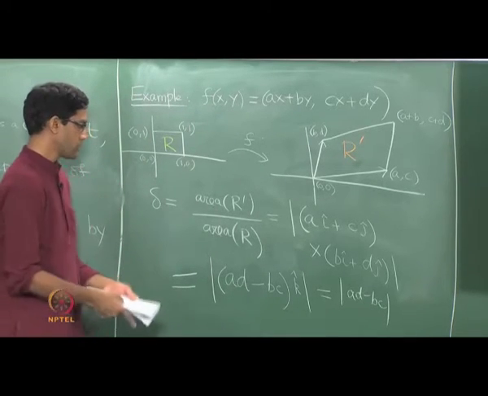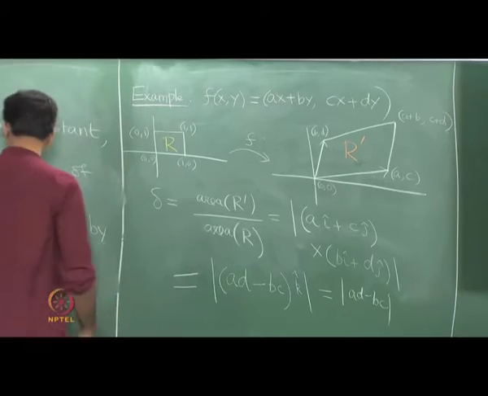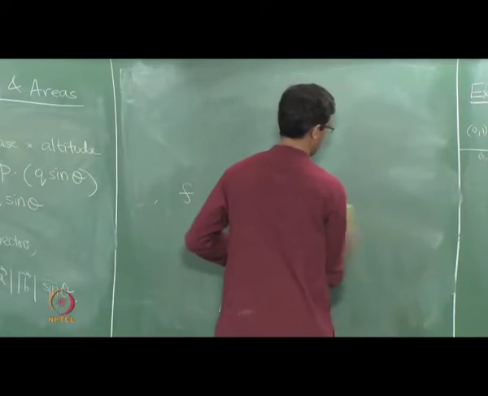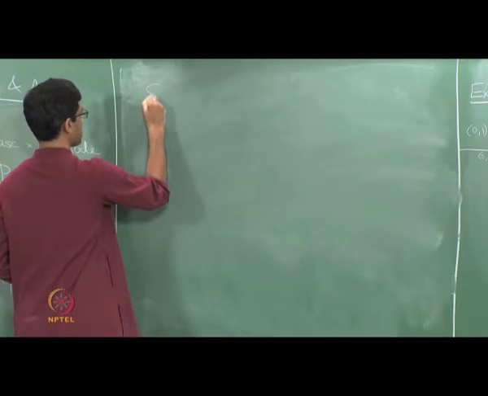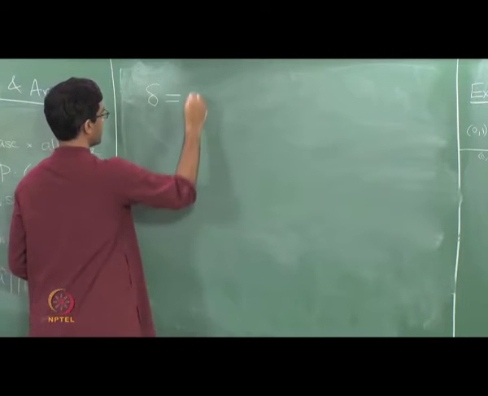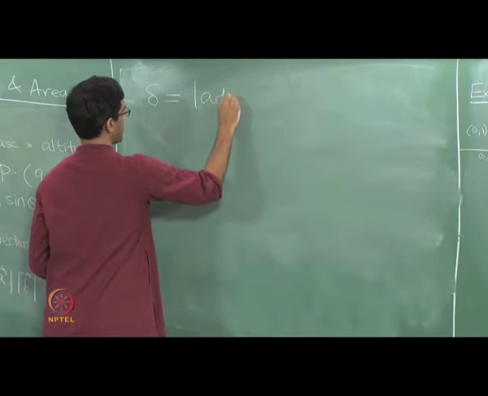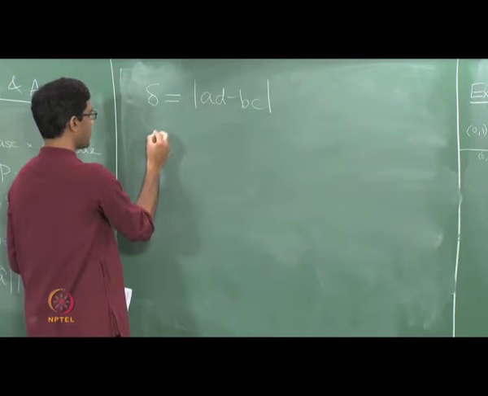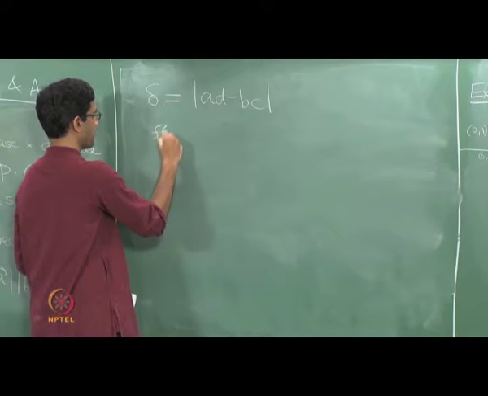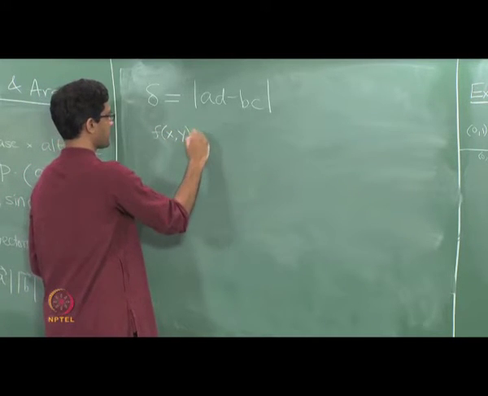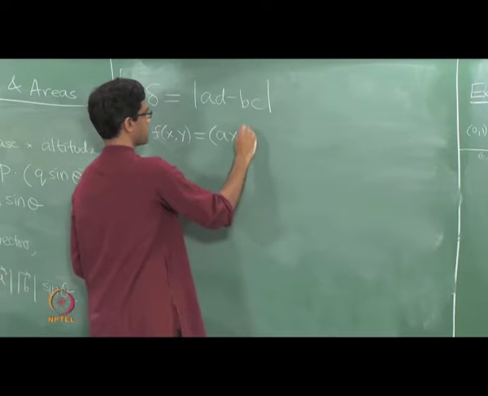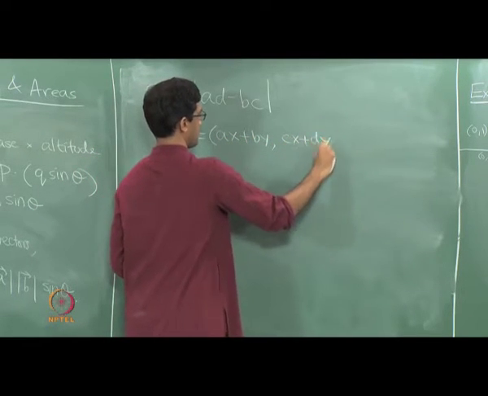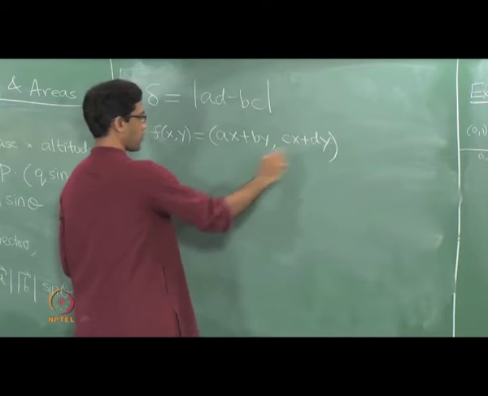Okay. So what does this mean? Well, this just says that this dilation factor, so here is the conclusion, the area dilation factor delta is nothing but the absolute value of AD minus BC. Okay. And now what are A, B, C and D? Recall, those were just what appeared in the definition of the function. The linear transformation is exactly Ax plus By, Cx plus Dy. So the A, B, C and D are these four numbers, right?